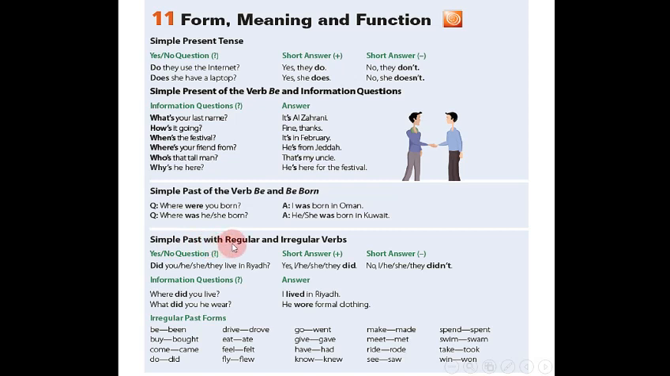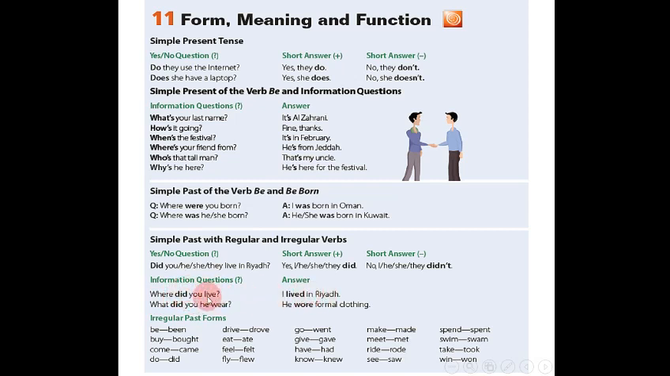Simple past with regular and irregular verbs. Yes or no questions. Did. In the past we use did, and in the present we use do with the plural and does with the singular. Okay. Did he or she or it or they live in Riyadh? Yes, they did, or no, they didn't. Information questions. Where did you live? I lived in Riyadh.